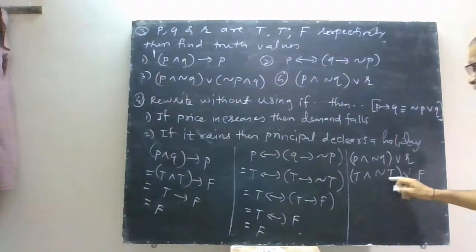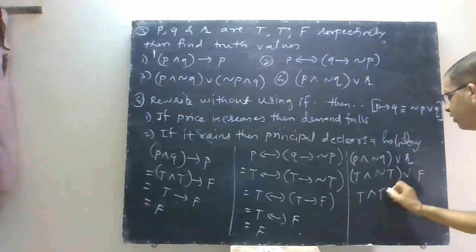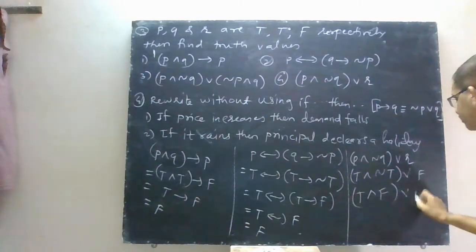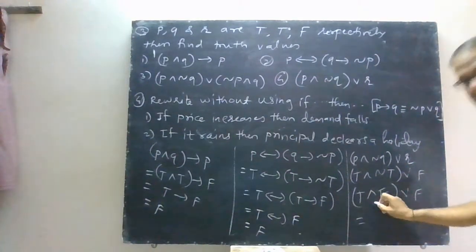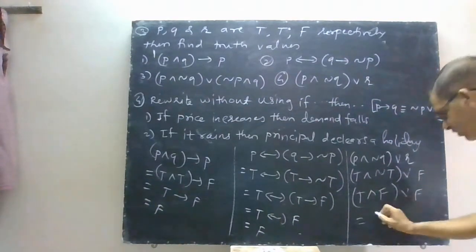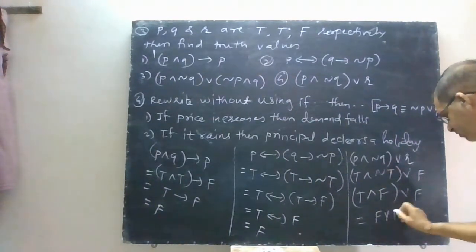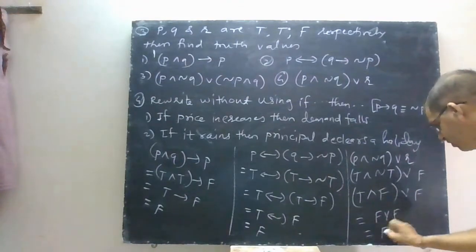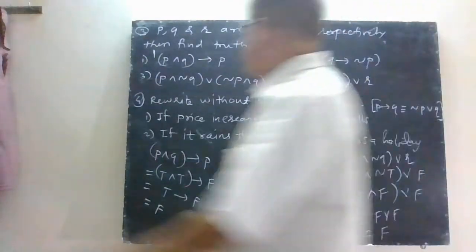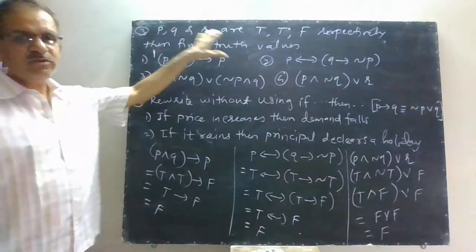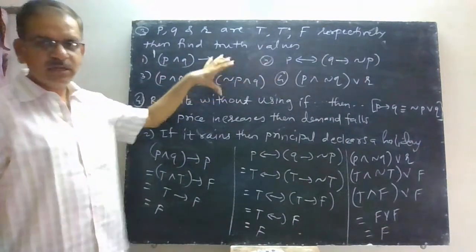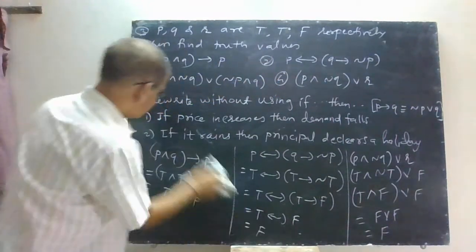Now true and false is false, or false. True and false is always false, and false or false is always false. So if you know the truth values of given statements, you can find the truth value of the given statement pattern. That is the first type of question.